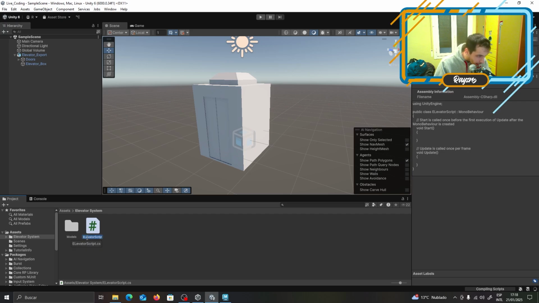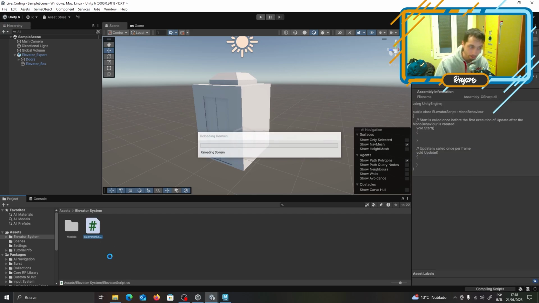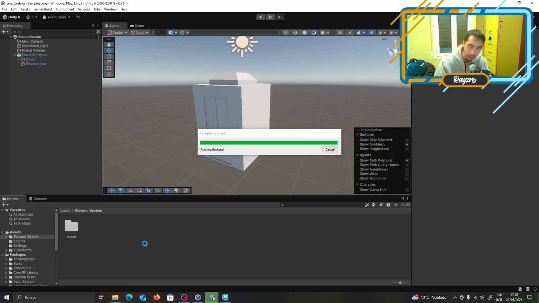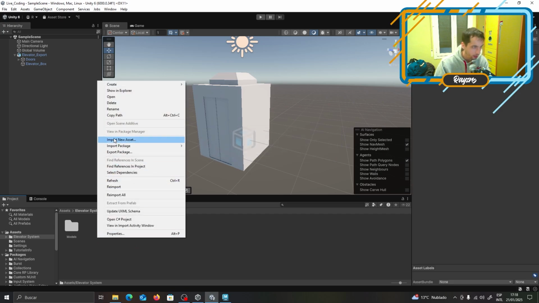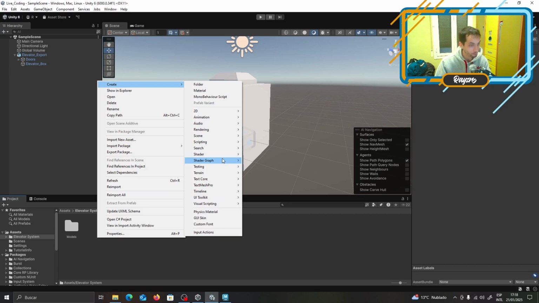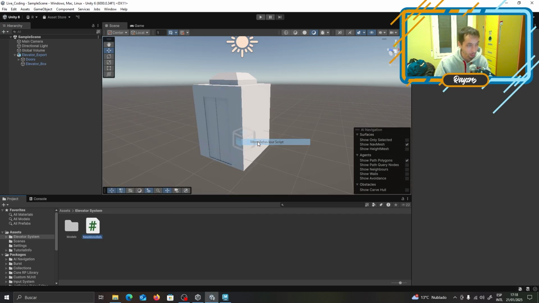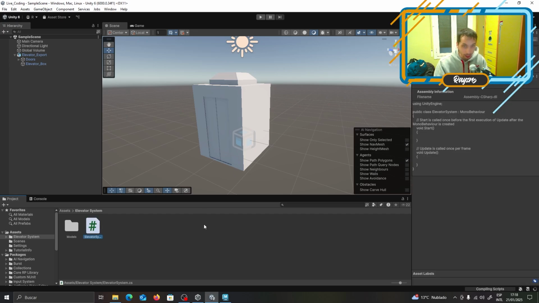I never know when to stop pressing shift. I never do it right. You know what? We're removing it. We're getting rid of it. Because I'm stupid. All right. Let's repeat the same process again. Scripting, mono behavior script, and again, elevator system. Okay, Raymond, you did it right this time.